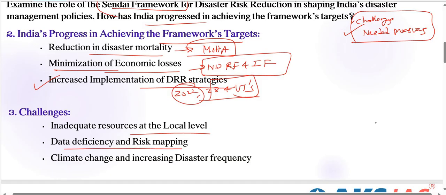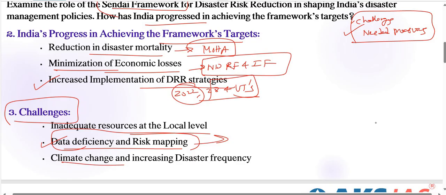Next, coming to data deficiency and risk mapping here. So lack of accurate and comprehensive data on disaster risks, that is very important here. Absence of localized data further complicates the assessment of vulnerabilities and the development of targeted DRR strategies. We have some lacunas here.